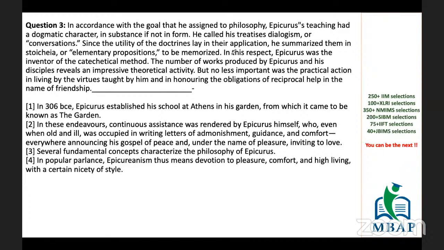So here, till now, we were talking about what his teaching reflects. It is more about dogmatic character. It means such a feeling in which we just refuse to accept that we are wrong. That is dogmatic behavior, that is dogmatic character. We feel that something is correct, that is correct. And if someone is proving us wrong, we say that this is an exception. We don't believe that we are wrong. We stick to that thought that yes, our thought is absolutely correct. So we are explaining that this was his character. Okay, character of teaching.